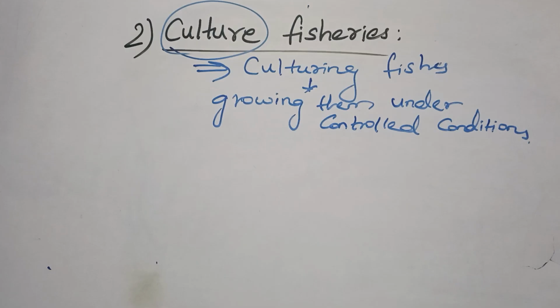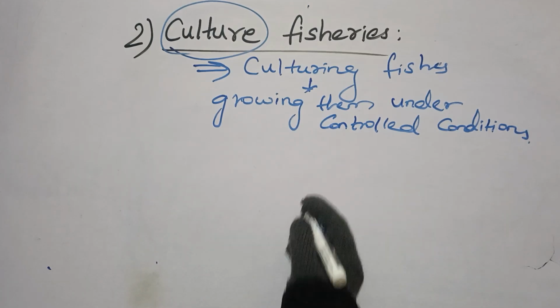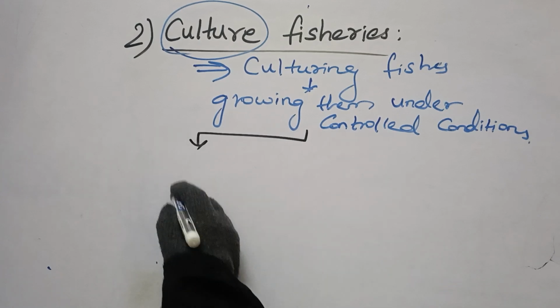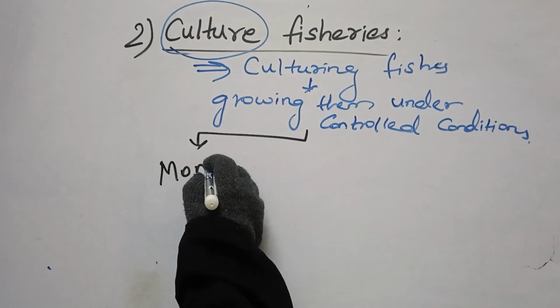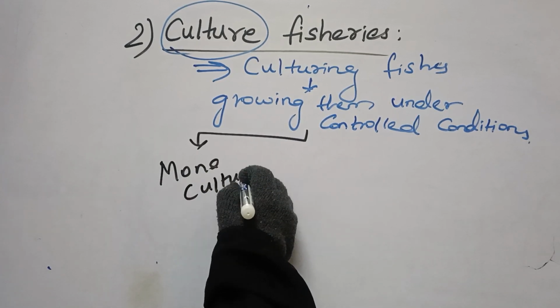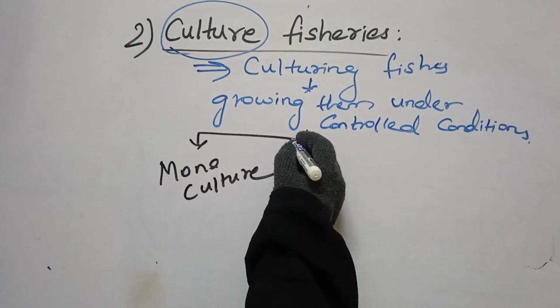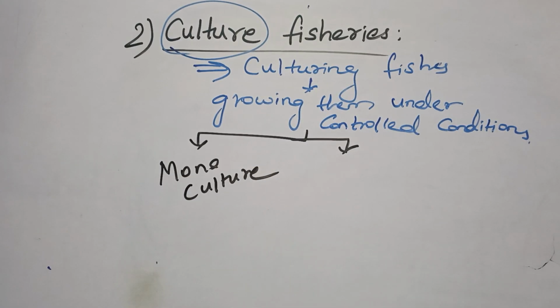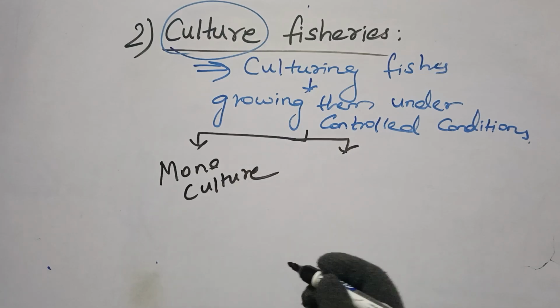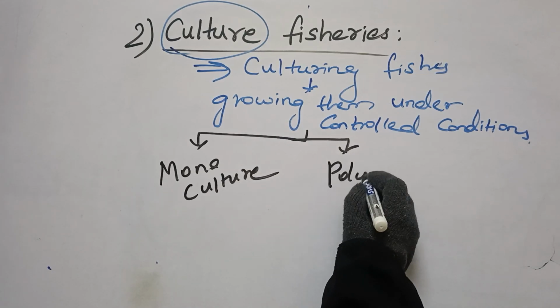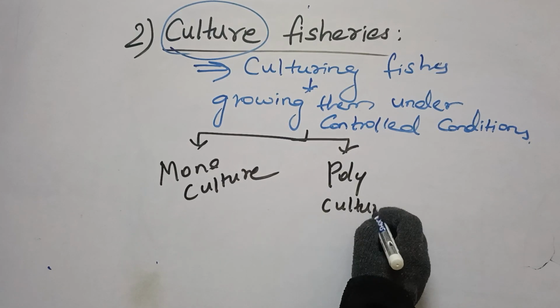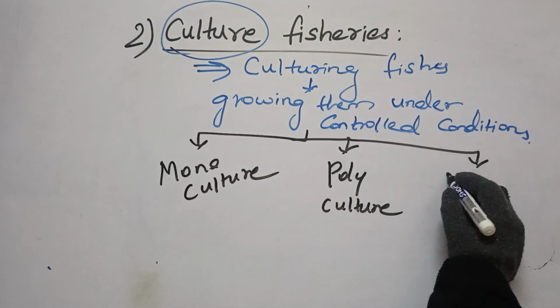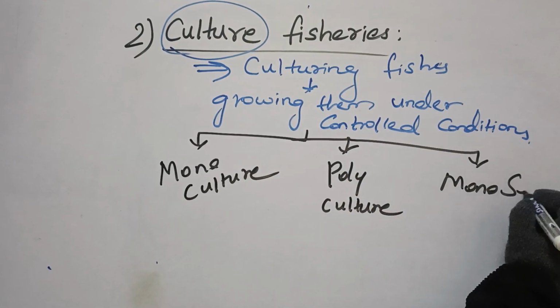Okay, children? So now in this culture fishery also we have types. What is that? The first one is called monoculture. Monoculture. One more we can take. Totally we can go with three types. First one is monoculture, second one is polyculture, and third one is monosex culture.